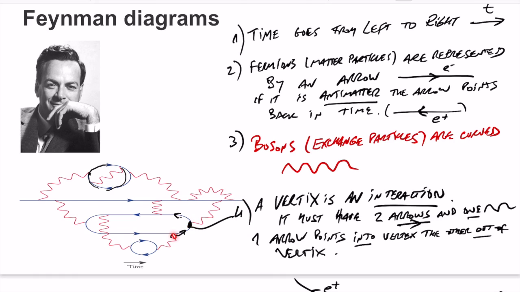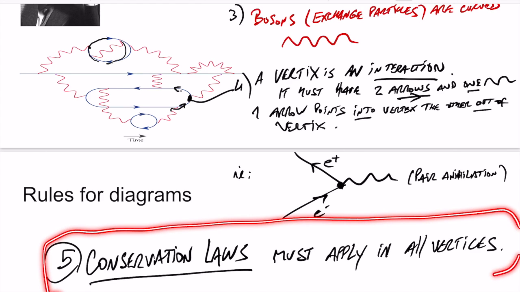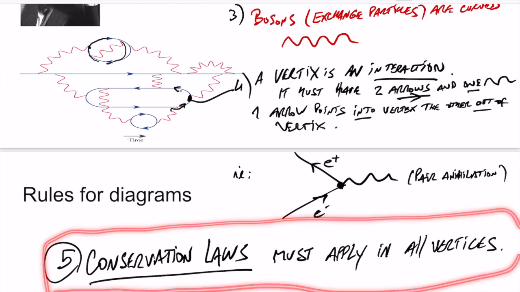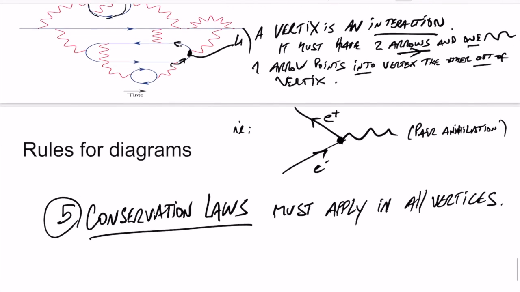In any interaction there must be 2 straight lines with arrows and 1 wiggly line coming out. And one arrow should point into the vertex and the other arrow should point out of the vertex. So, 4 rules. And the last rule, the most important of all, is that in all vertices, the conservation of baryon number, any quantum number, must be applied. All conservation laws are true.